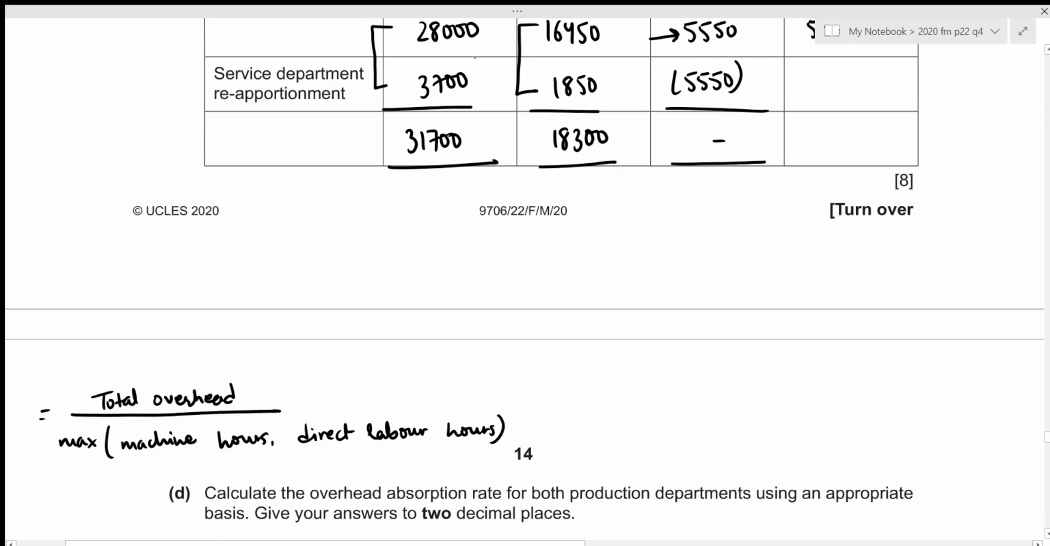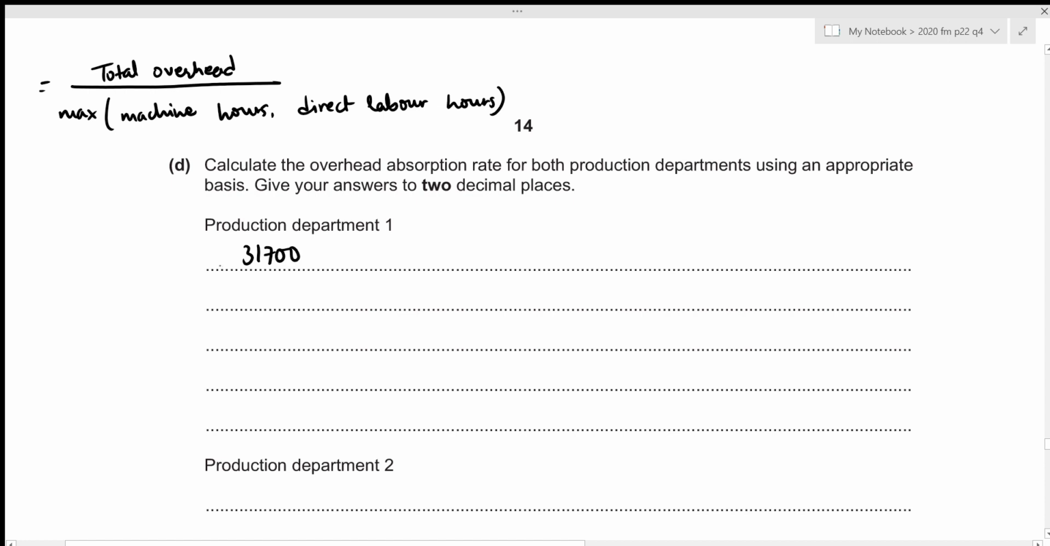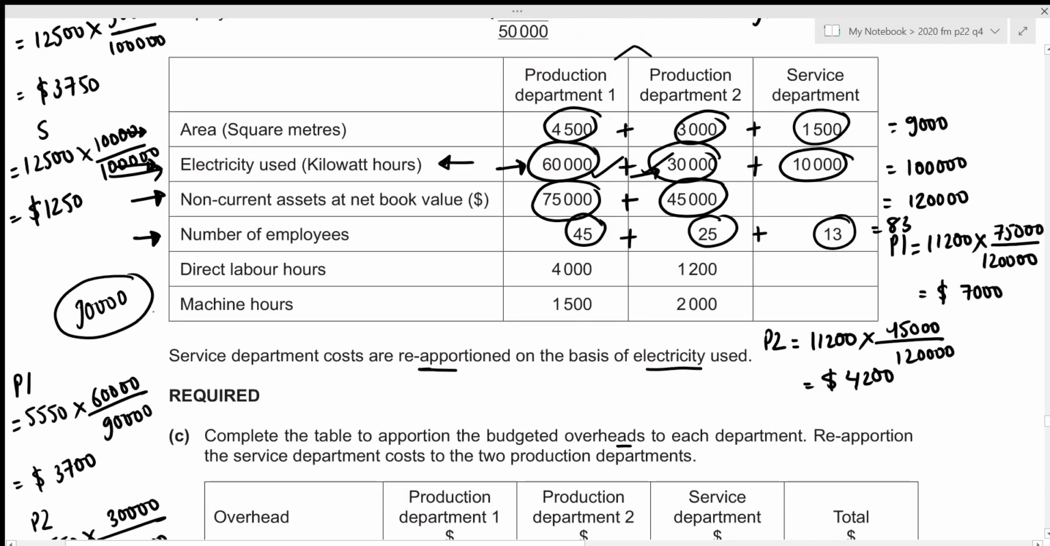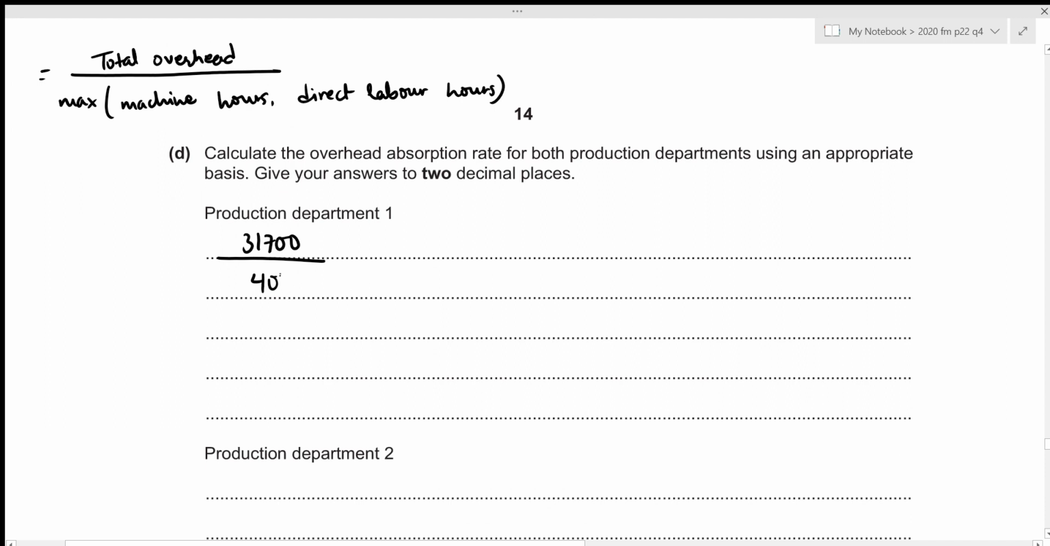Alright, so for production department 1, we figured out the total overhead to be 31,700. Now we just need to divide it by the maximum of the machine hours or the direct labor hours. Let's have a look above. We were given the direct labor hours and machine hours right here, and for the first production department, we can see that the greater one is the direct labor hours. So we will be utilizing this number of 4,000. Now this gives the overhead absorption rate for production department 1 to be 7.93. And since we utilize the direct labor hours, we should be mentioning our basis clearly. So this will be per direct labor hour.